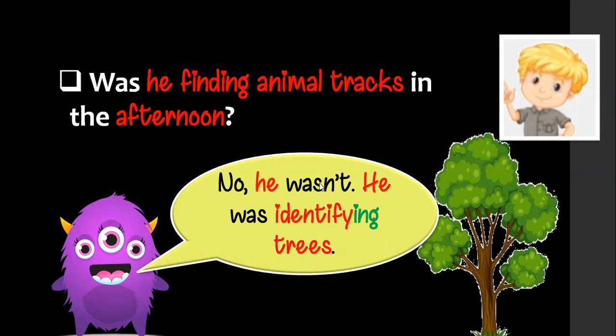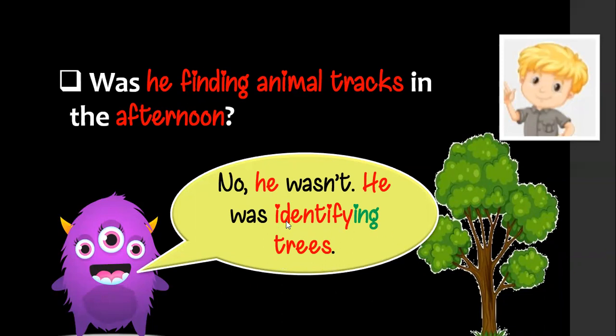In this case, you can see that we are adding information to this answer. So here we have, no, he wasn't, but we say something more about this. We said what he was doing in the afternoon. What was that? He was identifying trees. So one more time. Was he finding animal tracks in the afternoon? No, he wasn't. He was identifying trees.